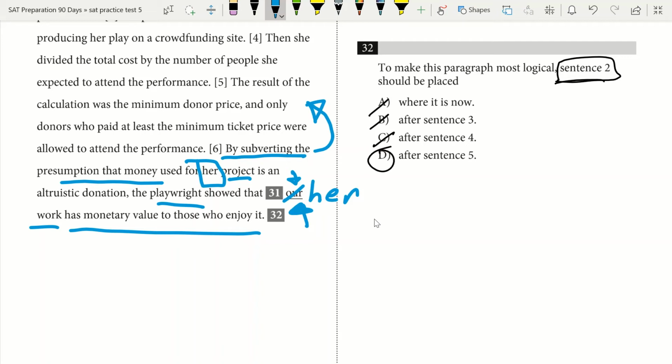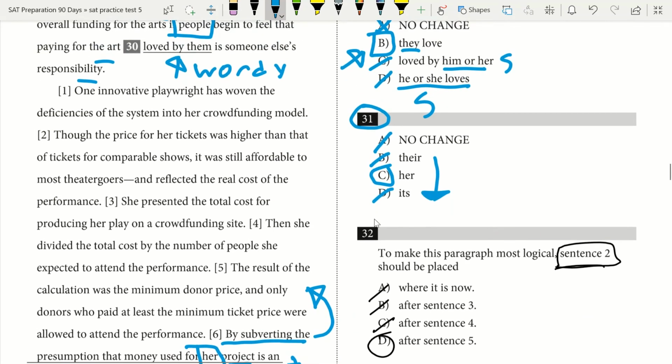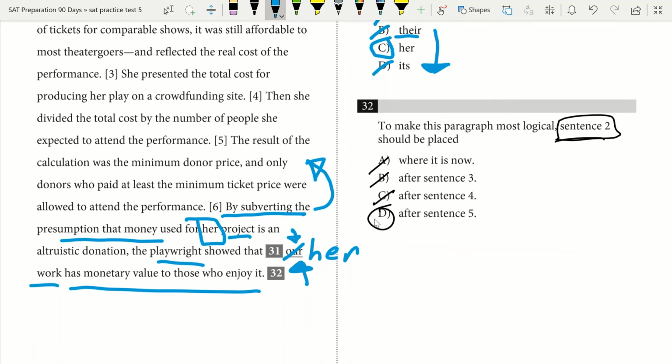Now, let's say that you had her, its, we'll say his, and then option B was something that wasn't a pronoun. It was something specific. Keep in mind, I'm not talking about 31 anymore. That answer is C. I'm just talking in general. And you're looking through and you can't find what it's talking about. You can't find a pronoun. You can't find a clear subject. And one of your options is a clear subject, and there's nothing else.